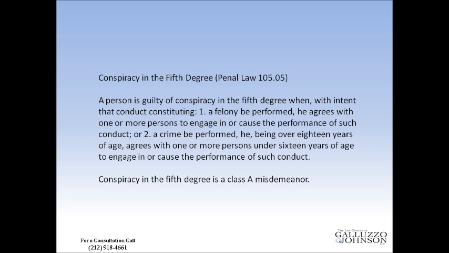And under subsection 2, you'll see this reoccurring in future conspiracy charges, 4th degree, 3rd degree, 2nd degree. You see sort of an aggravating penalty for people who are over the age of 18 conspiring with people under the age of 16. Those older people get charged with a more serious crime for basically roping younger people into the criminal conspiracy.